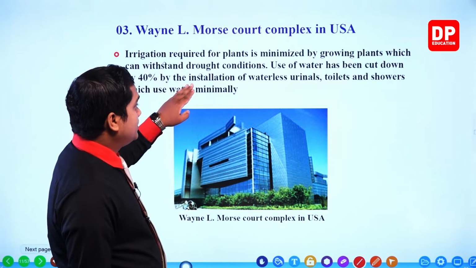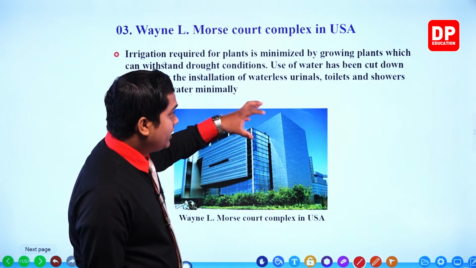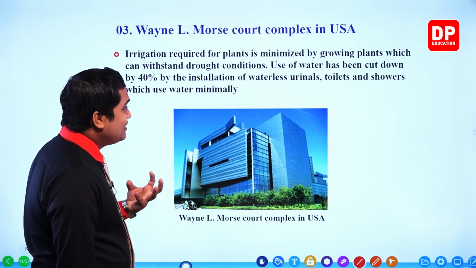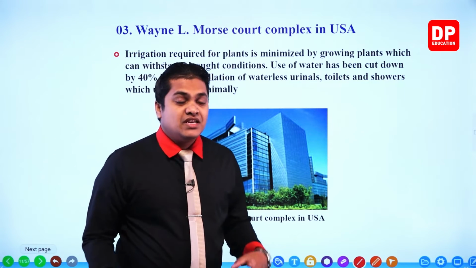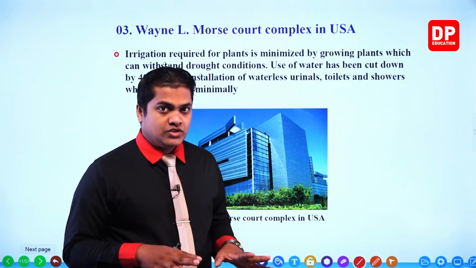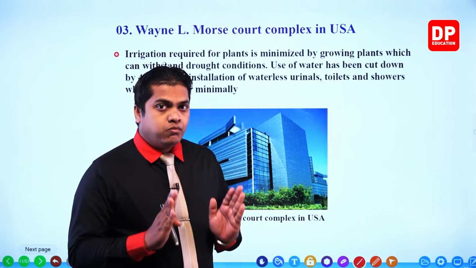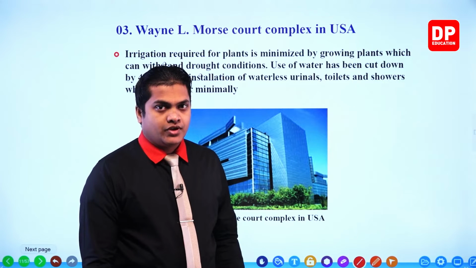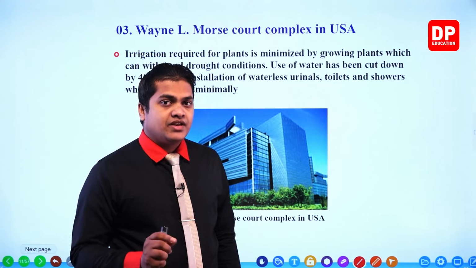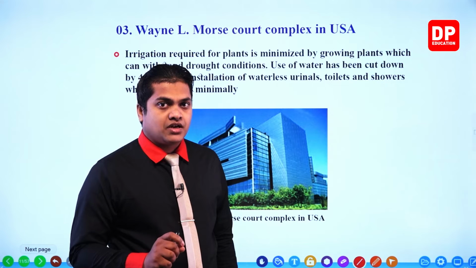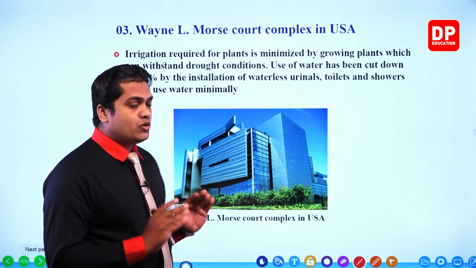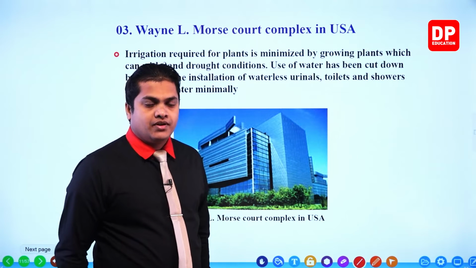Because of using waterless urinals, toilets and showers which use water minimally. Here a minimum amount of water is being used, so therefore 40% of the water requirement has been cut down. Even though 40% has been cut down, my dear children, this complex is working very well without any trouble.